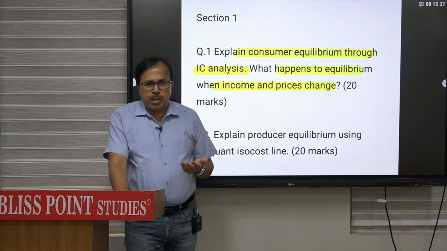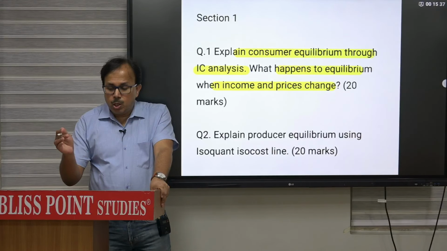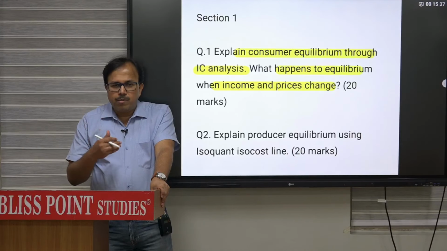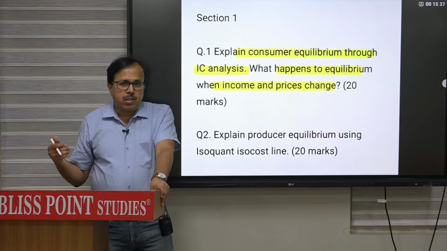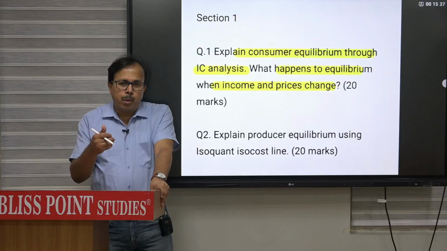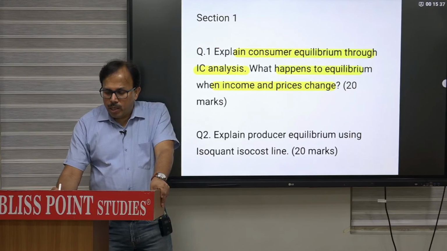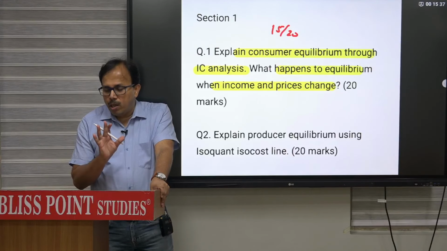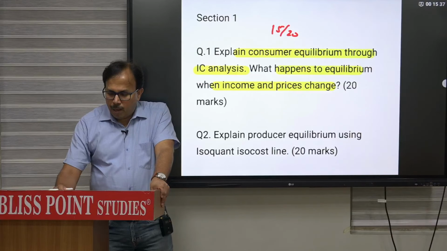So explain the consumer equilibrium. You have to elaborate that consumer equilibrium. Why MRS equal to price ratio is required. If they are not equal, then what will happen? Write down the assumptions of the consumer equilibrium. Then specify when tangency is not required, substantiated by giving different cases. Concave function हो गया, substitute है, complement है, maximum है. Then only out of these 20 marks you can expect about 14 or 15 marks. So although the question will appear easy, you have to explain in a detailed manner.